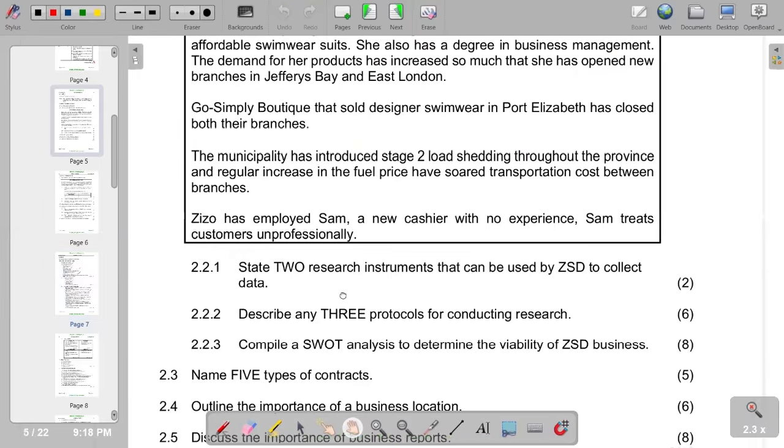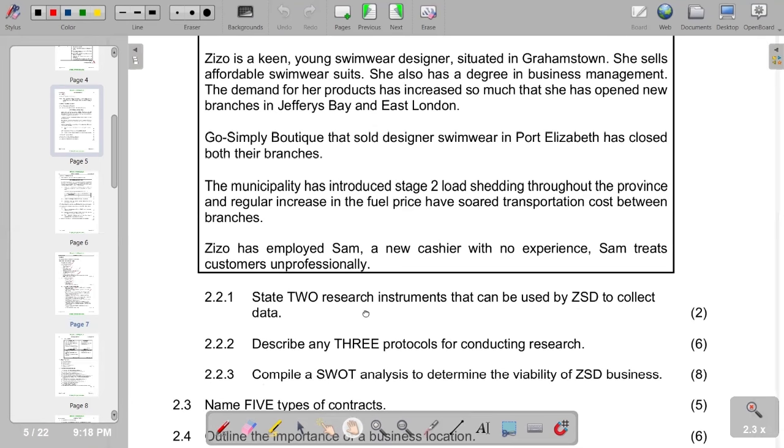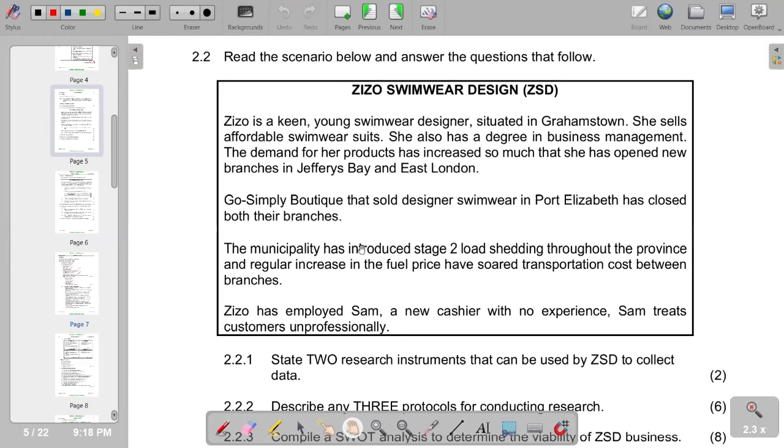Then from there, we move on to the next question. That is going to be 2.2.3. Combine a SWOT analysis to determine the viability of ZSD business. Of course, SWOT analysis, we've got S being strength, W for weaknesses, O for opportunities, T for threats. So, of course, we are going back to the scenario and try to conduct a SWOT analysis. So, with that, we can try by identifying where we have our strength as our S. So, if we go through, if you go there, you see that in terms of the strength, we have it as mentioned on the sentence.